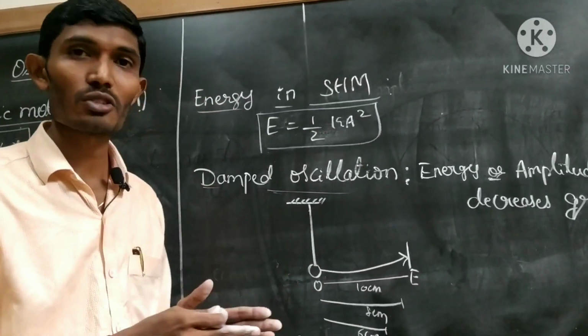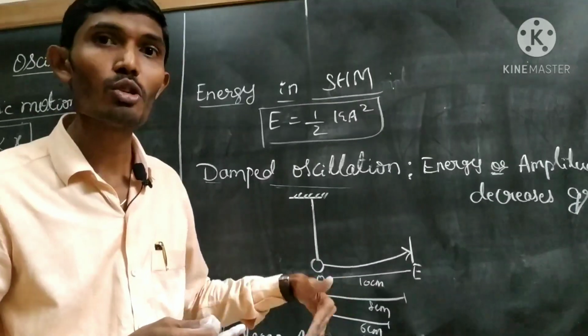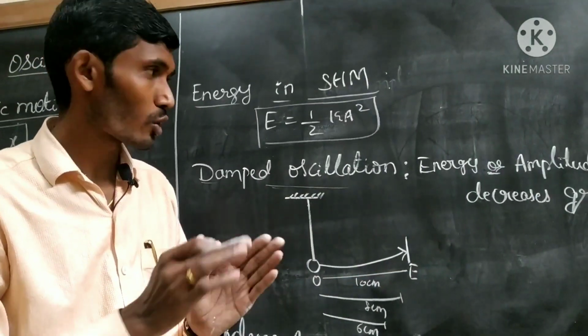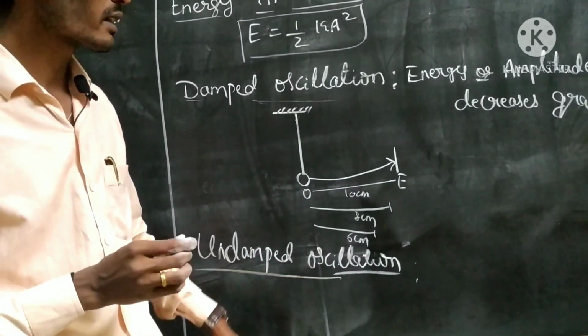That means in every oscillation it has to maintain its energy uniformly. Okay, there should not be any decrease in the energy. Okay, such type of oscillation is called undamped oscillation.